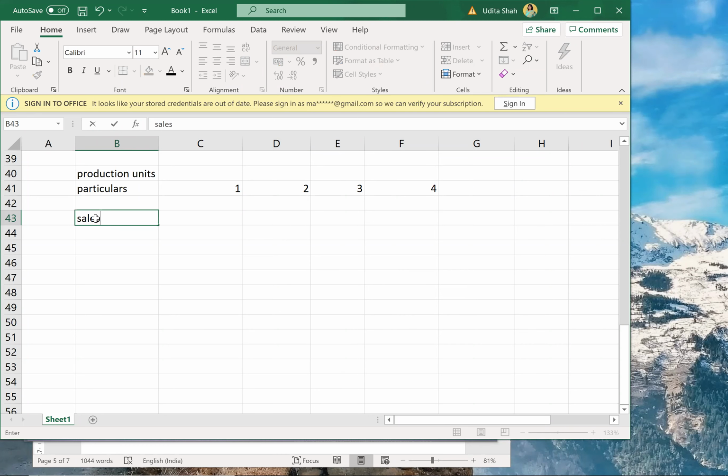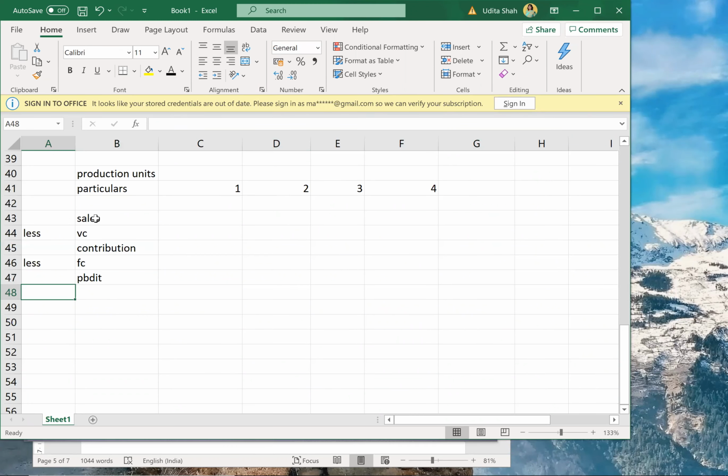So sales minus variable cost, therefore contribution, minus fixed cost, therefore PBDIT, minus depreciation, therefore PBIT. But PBIT itself will become my PBT as there is no interest, correct?